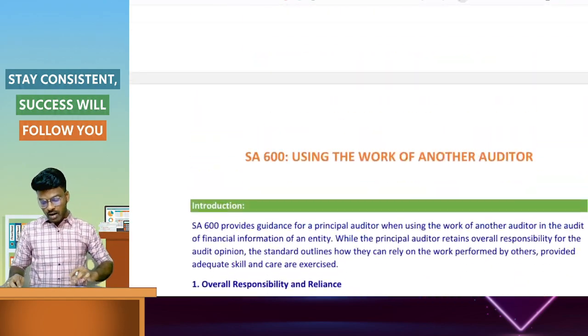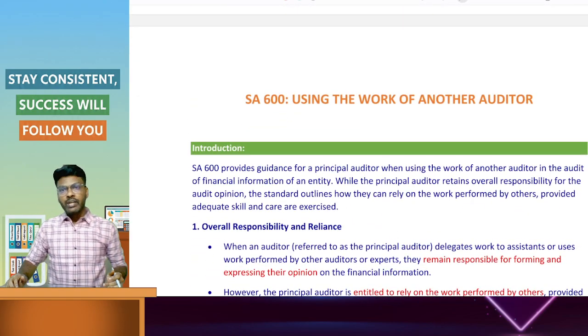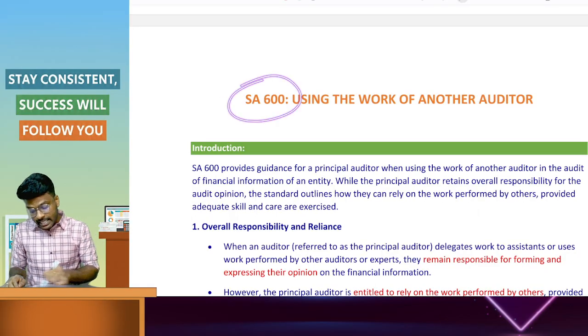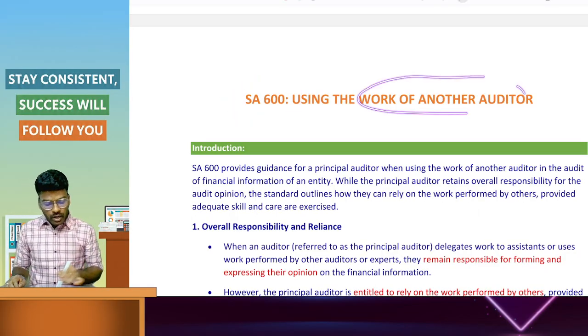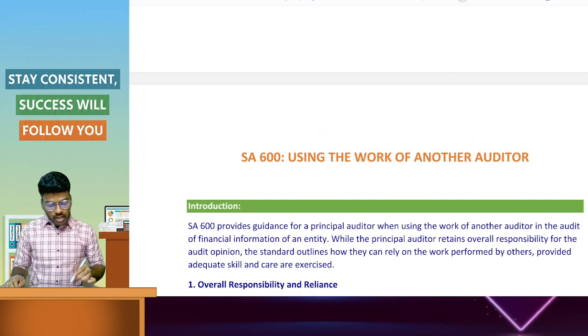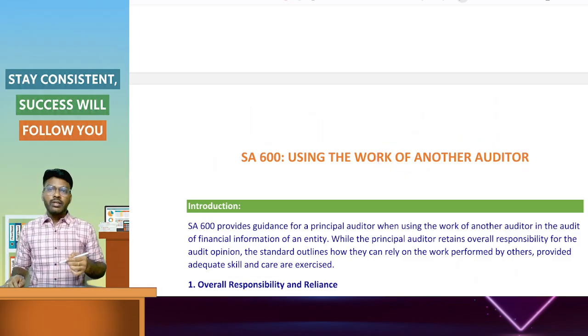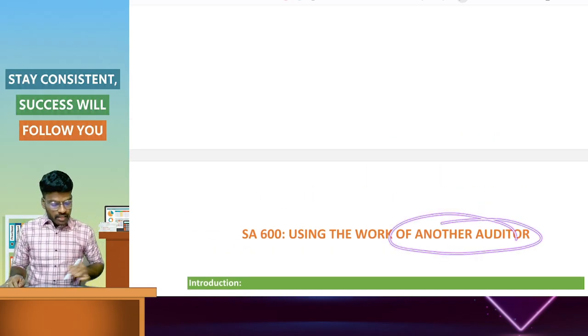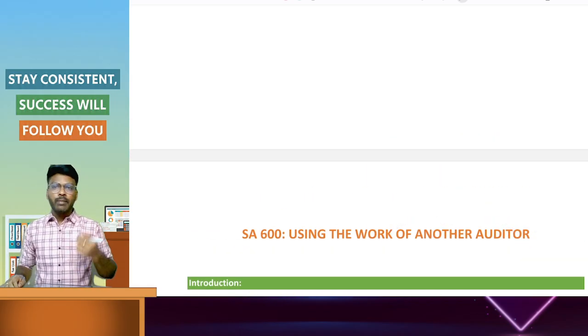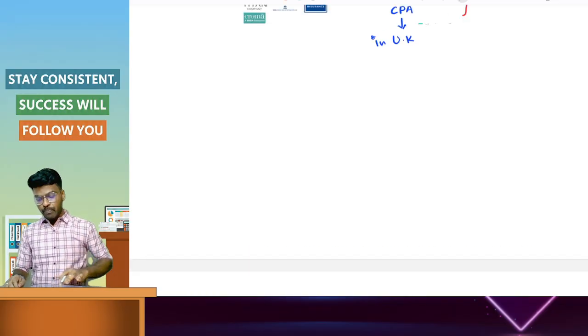Hello everyone. In this lecture we will be learning SA 600, using the work of another auditor. Who is another auditor, and what does using the work of another auditor mean? The work performed by the other auditor will be used by the principal auditor.